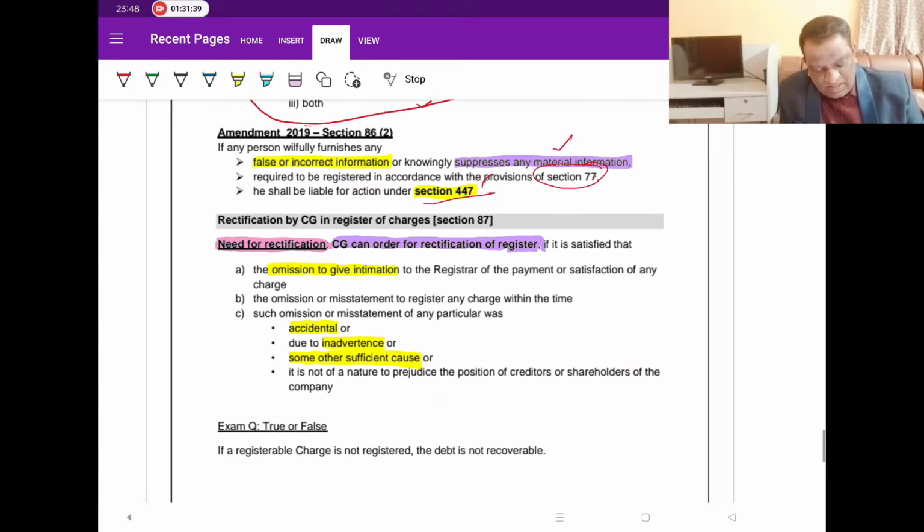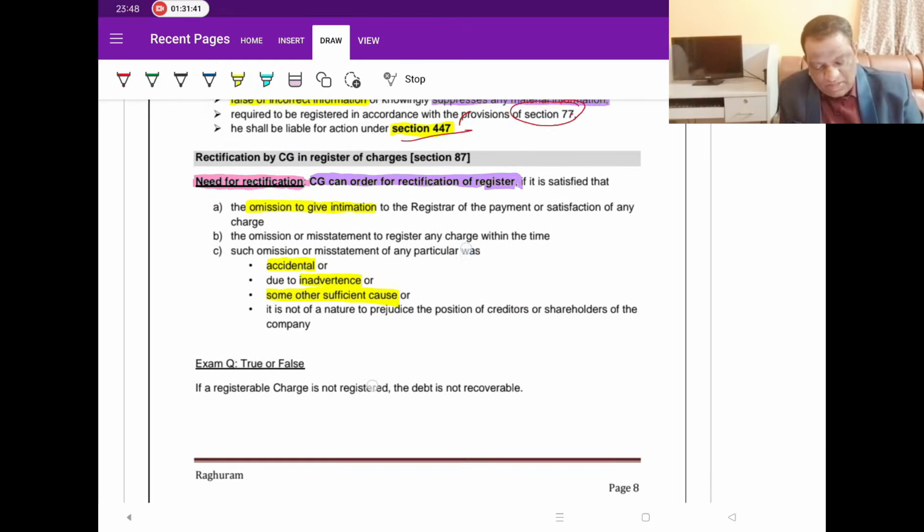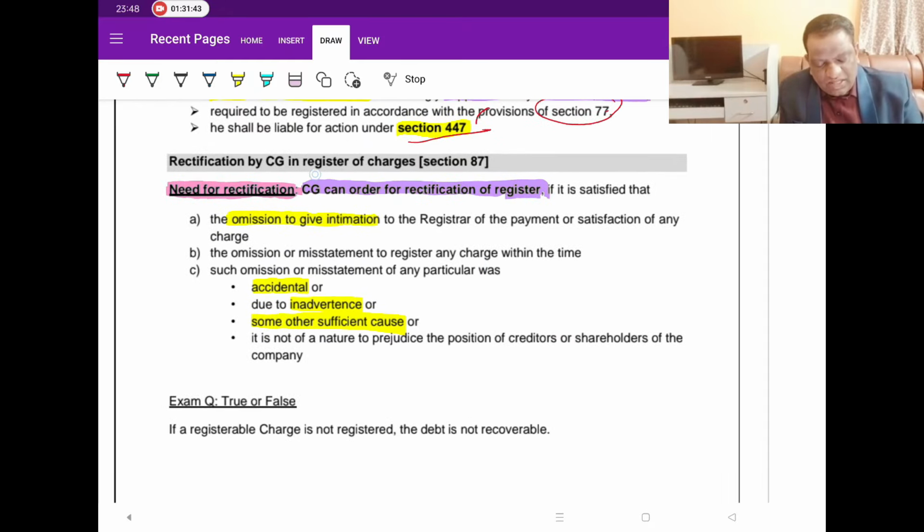Then apart from that, really the last topic, rectification by central government and registration of charge. That is, you are supposed to register, but you have not registered, and then you make an application to the central government.